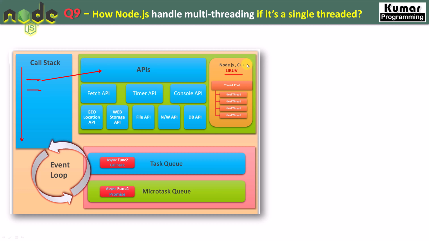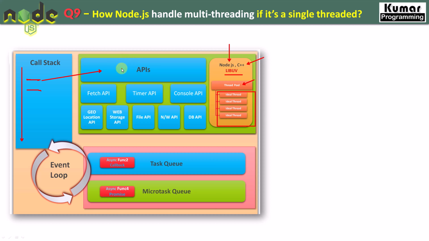And this library is written in C++ and it's part of Node.js itself. So Node.js is written in JavaScript as well as some part of it in C++, and that part is known as the LibUV library. And this LibUV library has a thread pool, and that thread pool has a number of worker threads. These idle threads are the worker threads, and these all are dedicated worker threads, right?